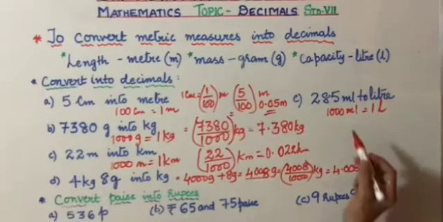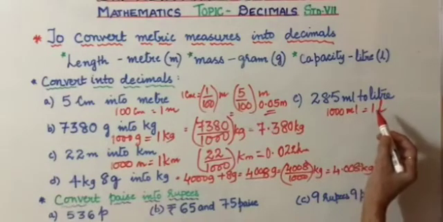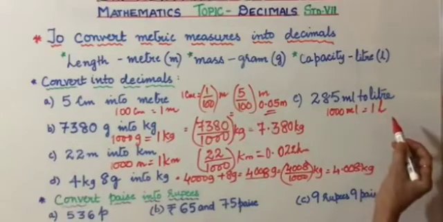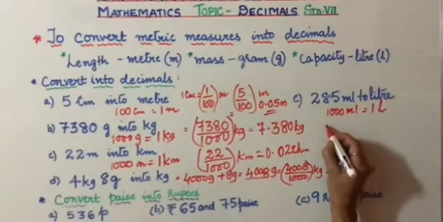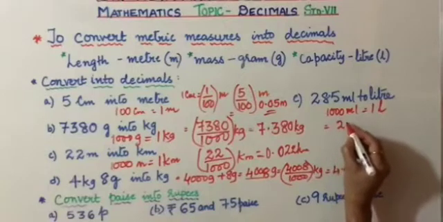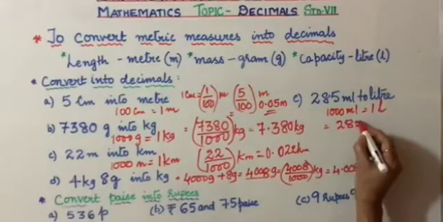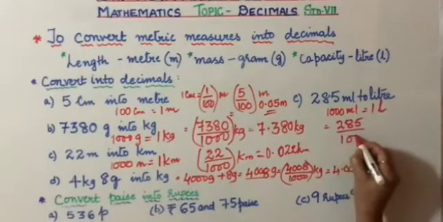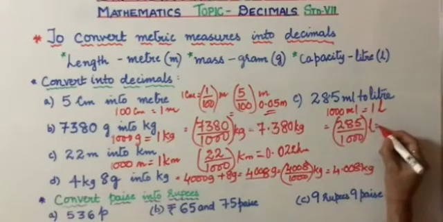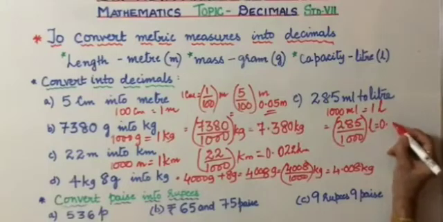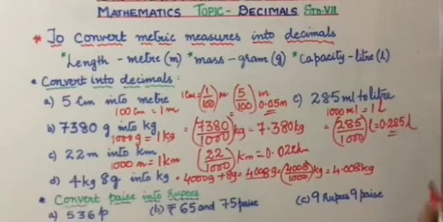Clear? 10 ml will be 10 by 1000th of a liter. Then we have 285 ml, that is 285 by 1000 of a liter, that is 0.285 liters. Clear, children?